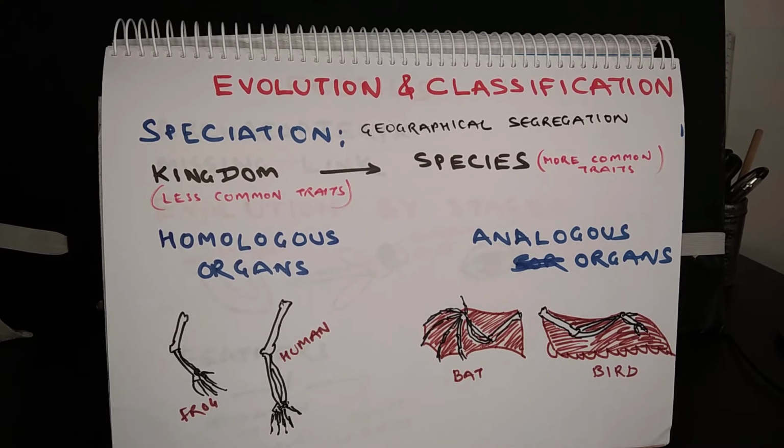So it cannot breed with the members of another species. Speciation can happen because of segregation. Say there is a population. If the population is segregated into two groups, and the members of both groups are unable to meet for a very long time, for many generations, then a time comes that members of one group may not be able to breed with the members of another group. So it results in the formation of two new species. This can happen because of geographical segregation, when there is long distance segregation.